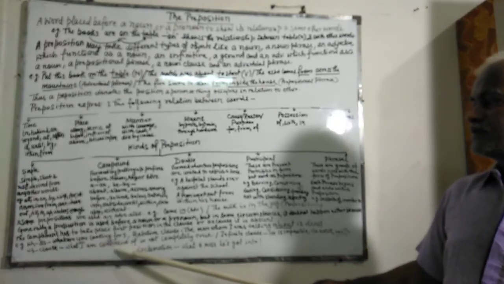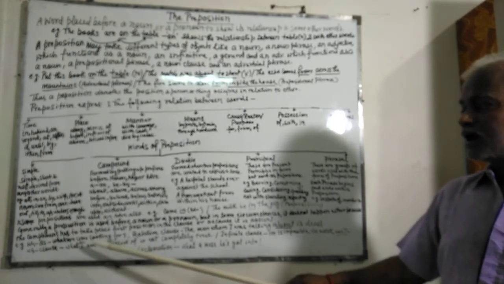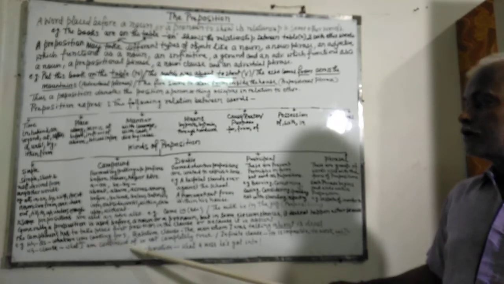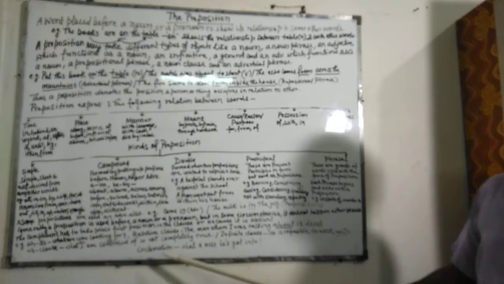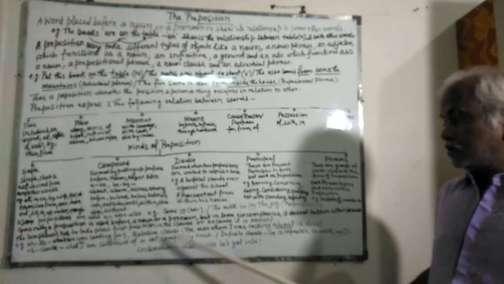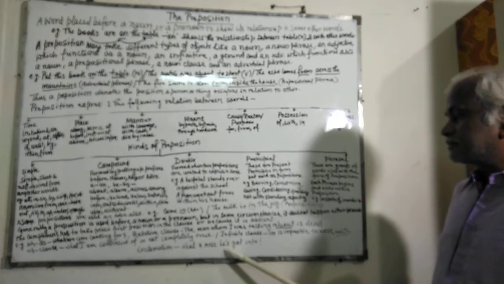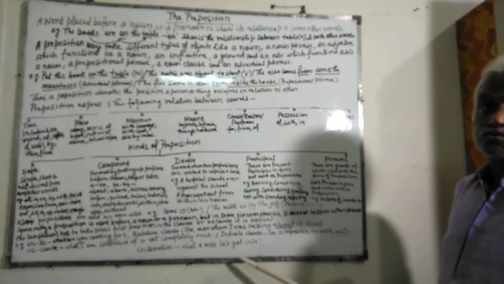What I am convinced of is not completely true. Then infinitive clause. He is impossible to work with. And at last, exclamation. What a mess he has got into.